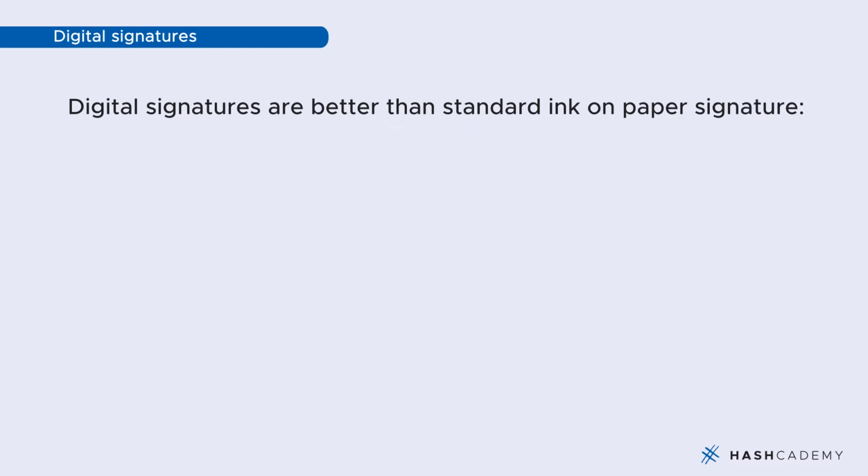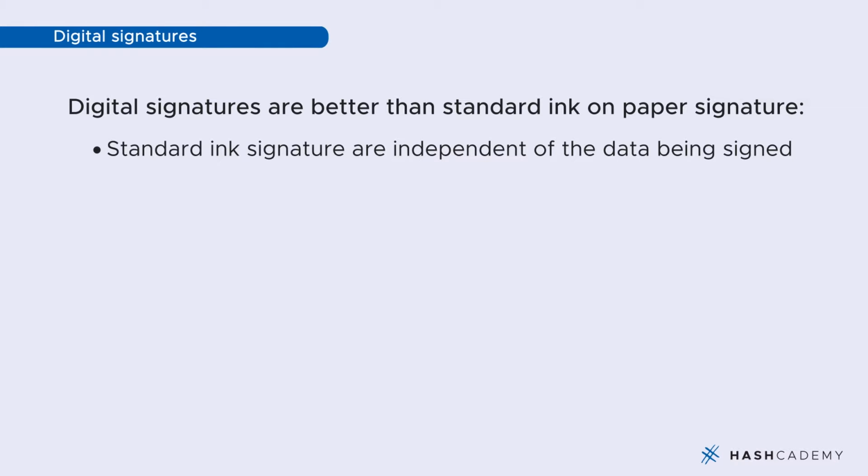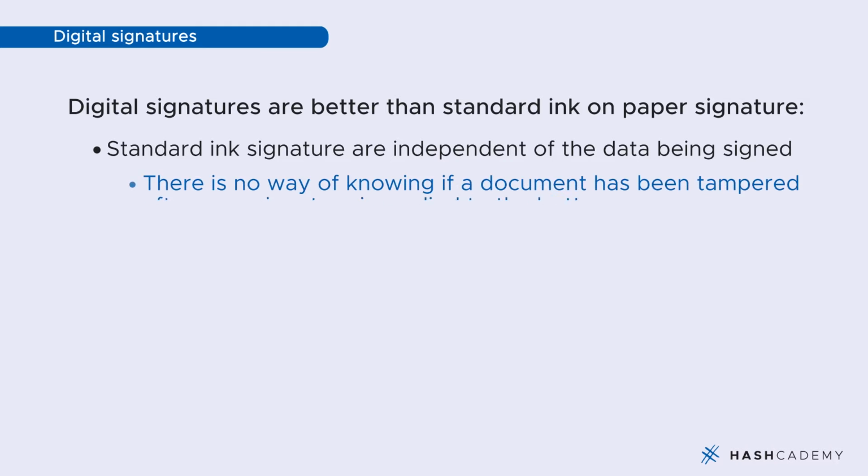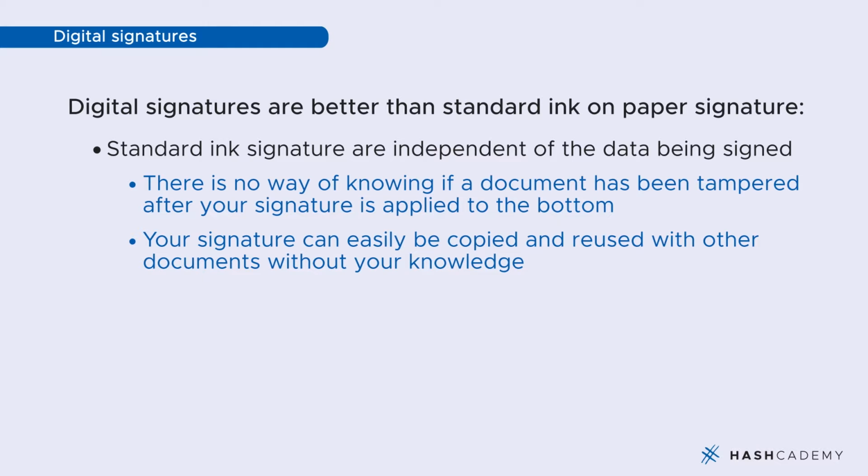So how is this better than your standard ink on paper signature? Well, the problem with a wet ink signature is that it is independent of the data that is being signed and creates two problems. Number one, there is no way of knowing if a document has been tampered with after your signature is applied to the bottom. And number two, your signature can easily be copied and reused with other documents without your knowledge.